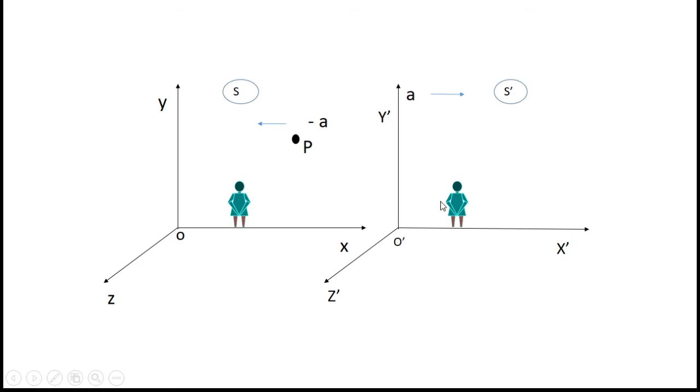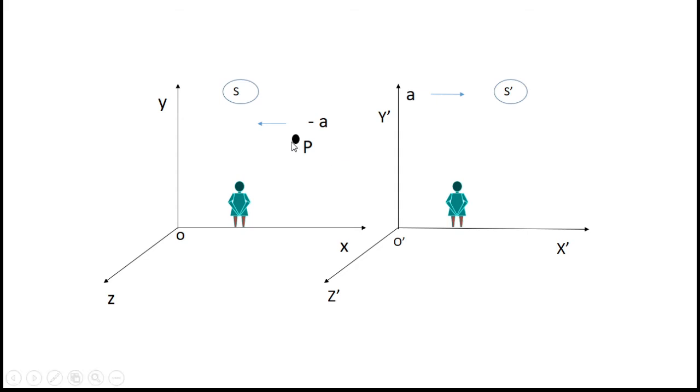So how is it possible? Even though no external force is applied on particle P, this person is seeing this particle accelerate in the opposite direction. So that is how the observers in the non-inertial frame could see the acceleration of the particles even though no real forces are acting on them.